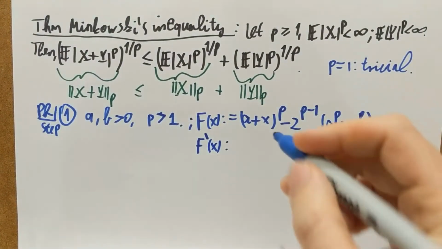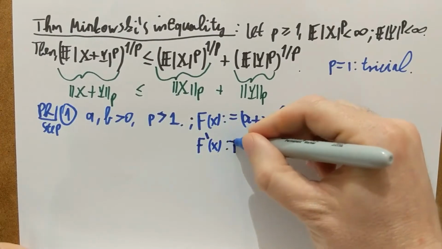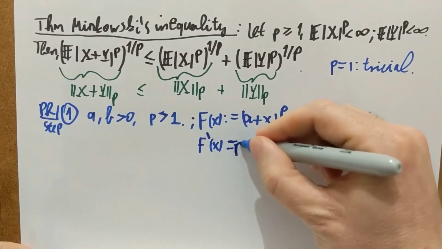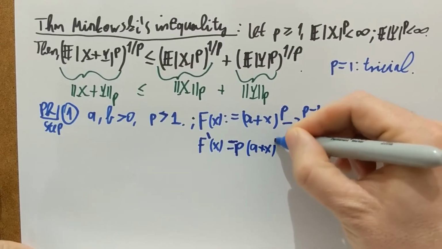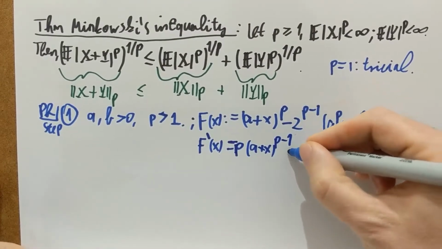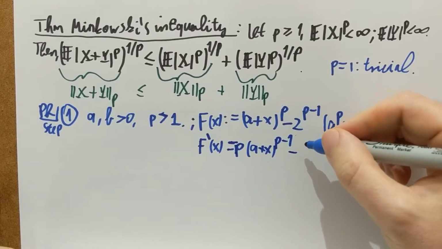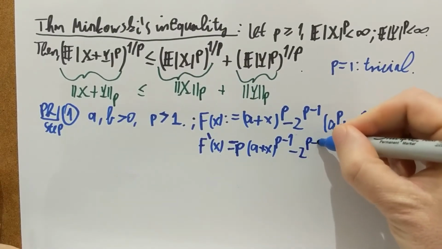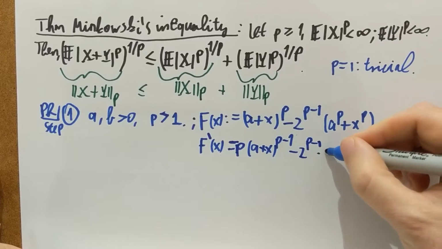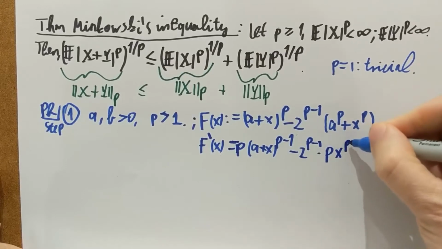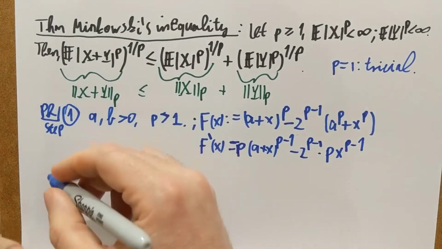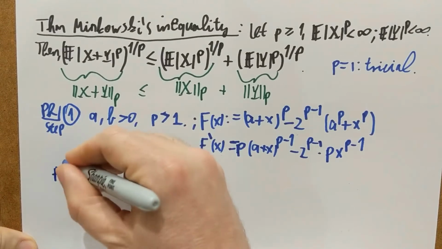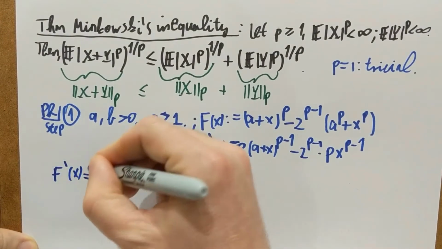If I differentiate it, then of course I get f prime of x equal to p times (a plus x) to the p minus 1, minus 2 to the p minus 1, and then p times x to the p minus 1. Alright, I'm differentiating with respect to x. And now I want to look at this formula I got for f prime of x and conclude the following: